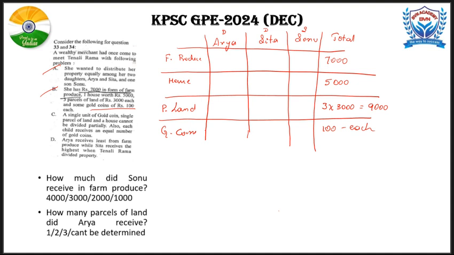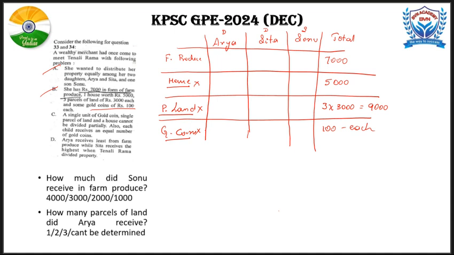Now let's see the third one. A single unit of gold coin, a single parcel of land, and a house cannot be divided partially. So these three cannot be divided partially. A piece of parcel land means there are three pieces of parcel land. So those three can be divided among these three children, but the farm produce cannot be split. That is what it means to say.